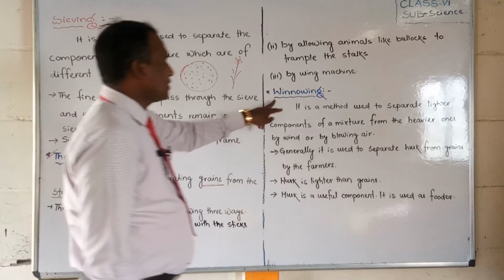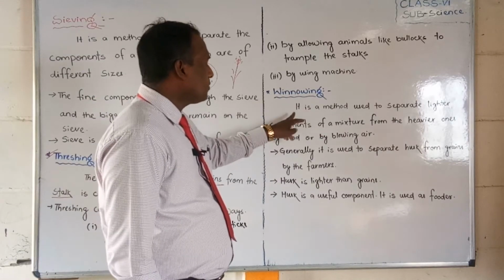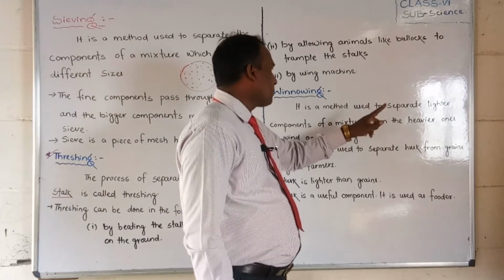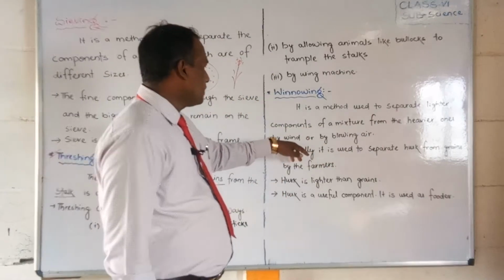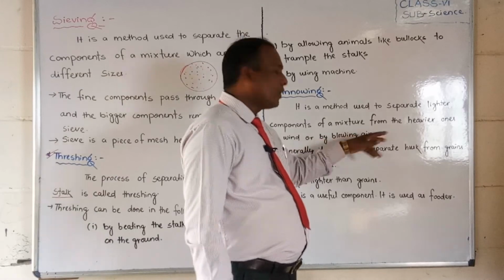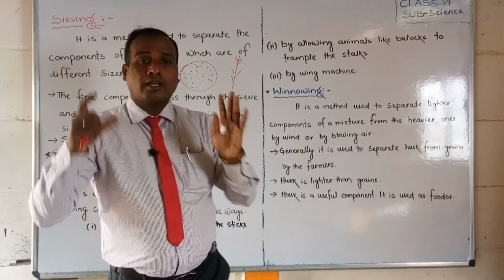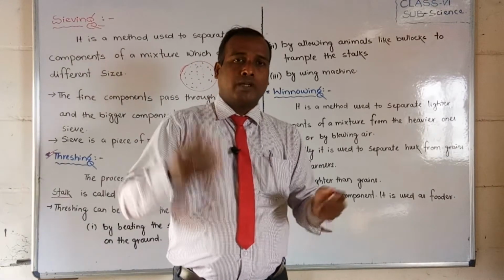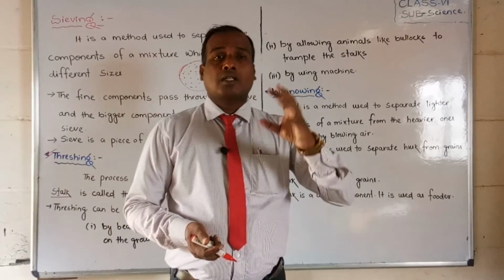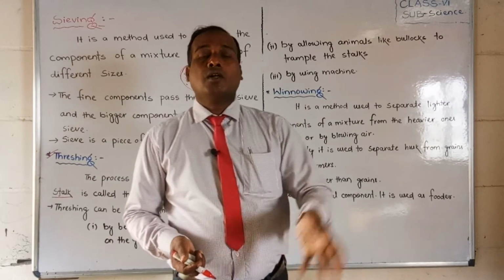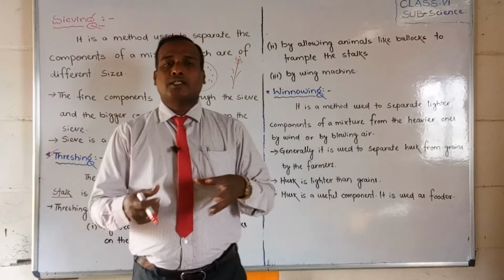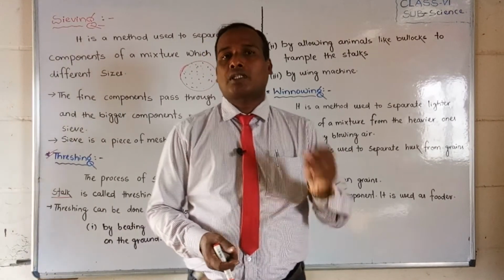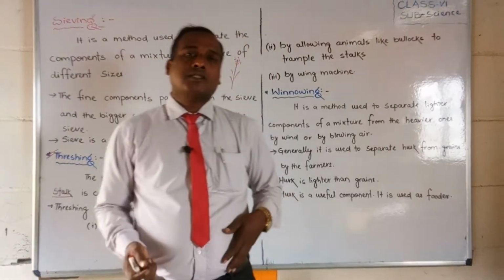Another process is there, students: winnowing. Winnowing, what is that? It is a method used to separate lighter components of a mixture from the heavier ones by wind or by blowing air. Students, whenever we blow air, what will happen? The lighter particles can separate from the heavier. That means there is a mixture of two particles. One is the lighter particles, called husk, and the heavier particle is called grain.